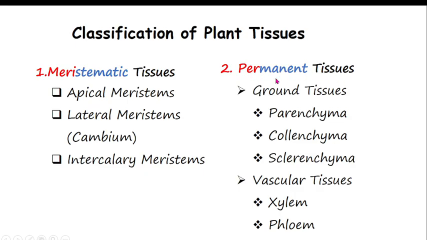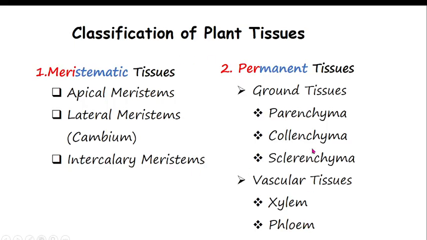Those which are not able to divide are the permanent tissue. In the permanent tissue, there are 2 classes. They can be either ground or vascular. Ground tissue is for storage or protection, but vascular tissue is for transport, like xylem. Xylem transports the water and mineral salts from the soil to the plant, while phloem conducts glucose, which is obtained by photosynthesis.